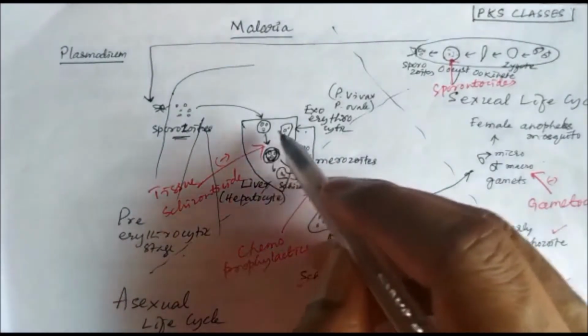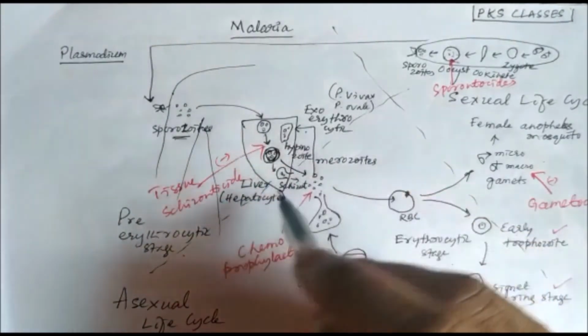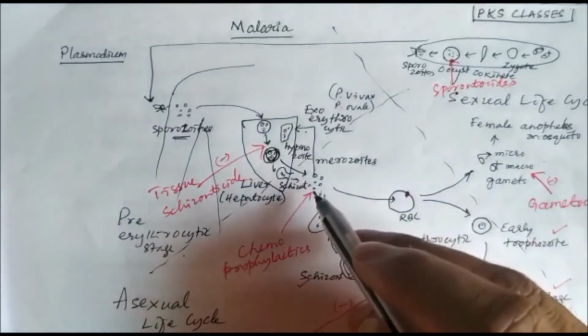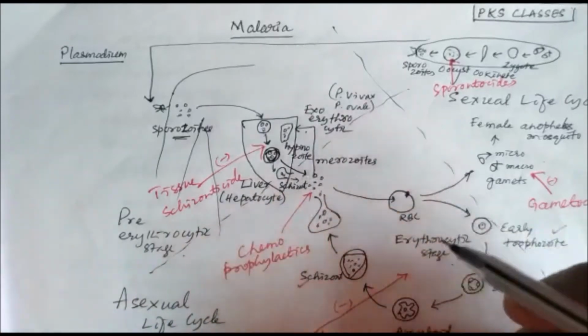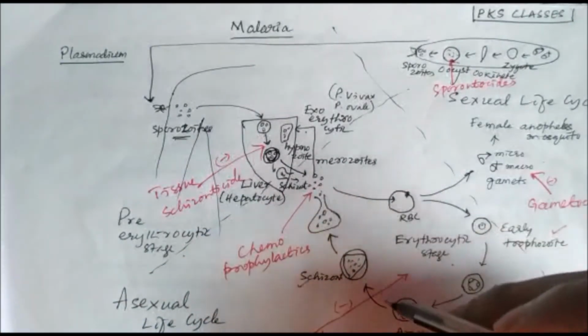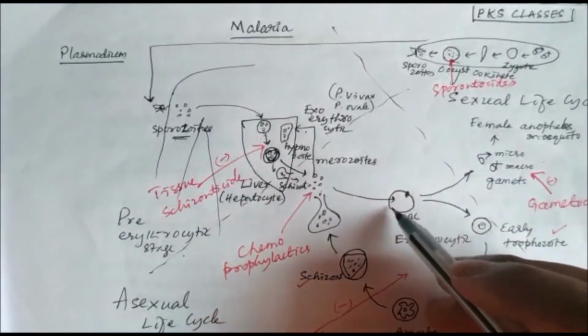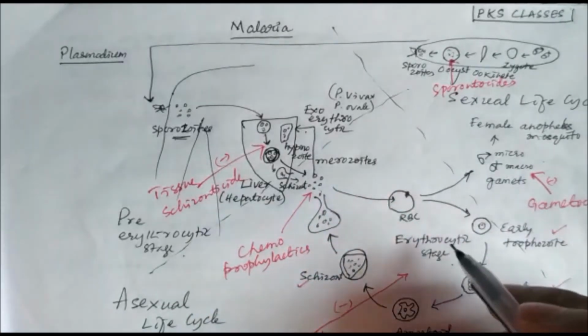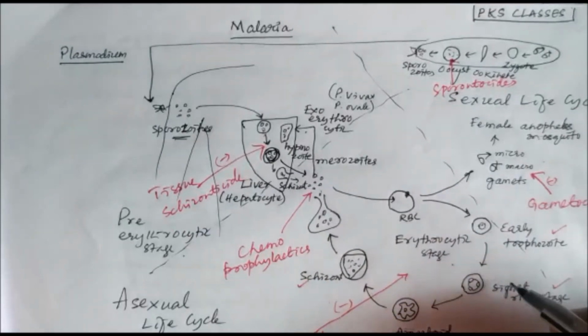In the liver they grow into the schizont stage, and the schizont bursts, and the hepatocytes then release the merozoites, and these merozoites can then infect the RBC in blood, and in the blood they grow.